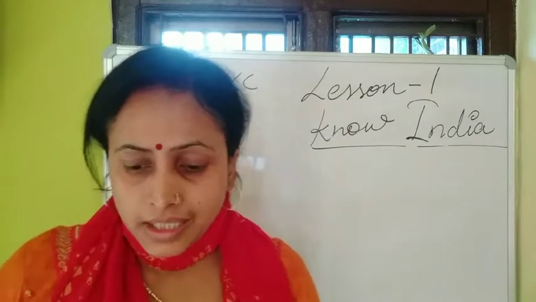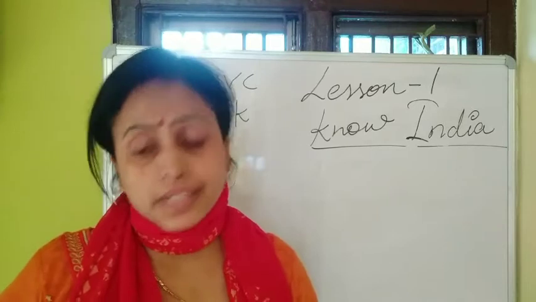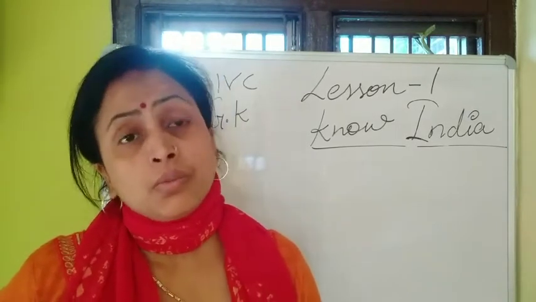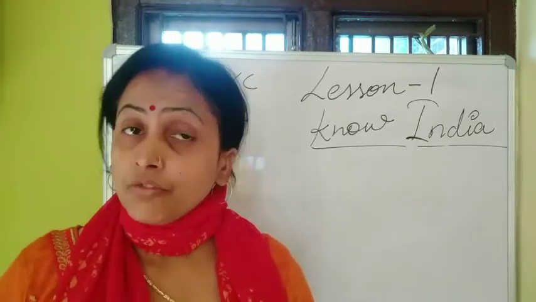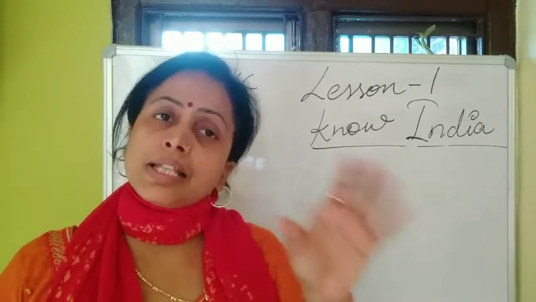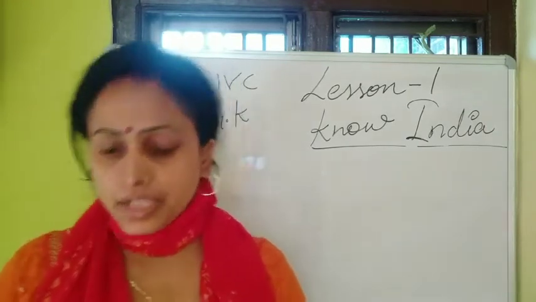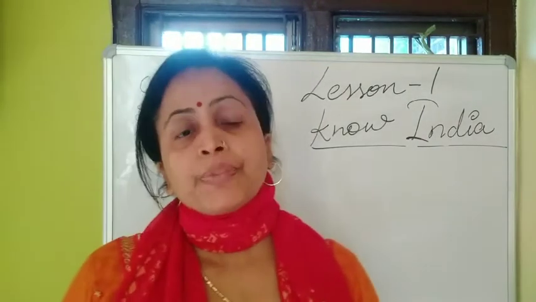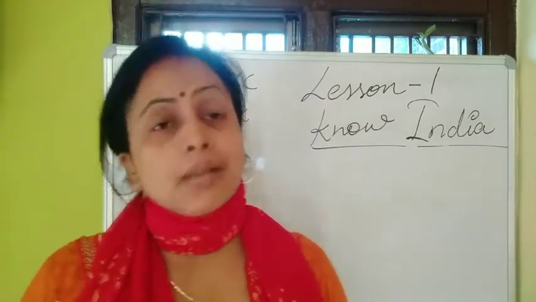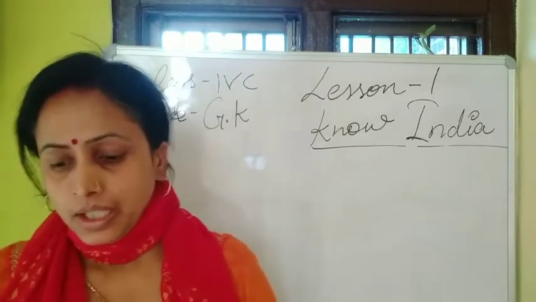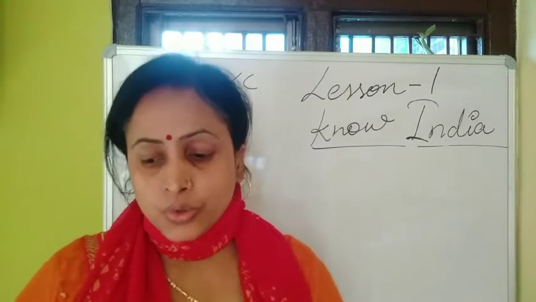Okay, now here unscramble the letters to get the correct name of the state or union territory. So here, question 1. In which state did the Kuchipudi dance originate? Here the answers are given, but they are scrambled. Here and there the alphabets are there. You have to arrange them in the proper way. So we have to arrange the unscrambled words in the proper way. Now, in which state did the Kuchipudi dance originate?